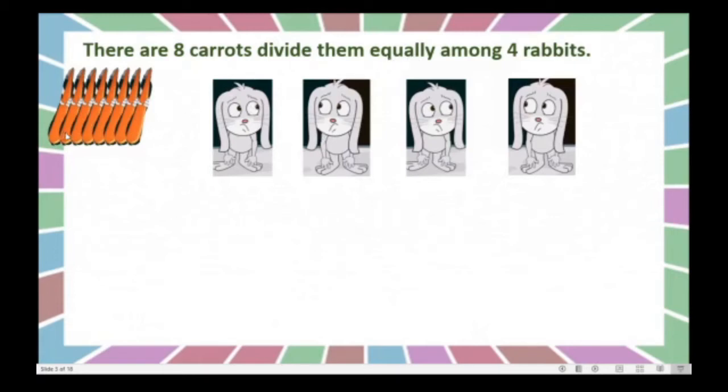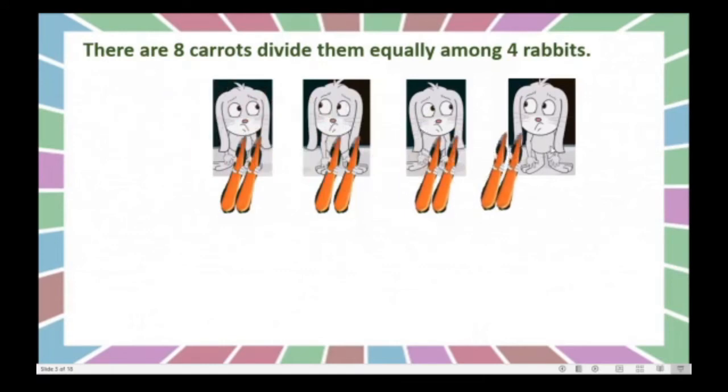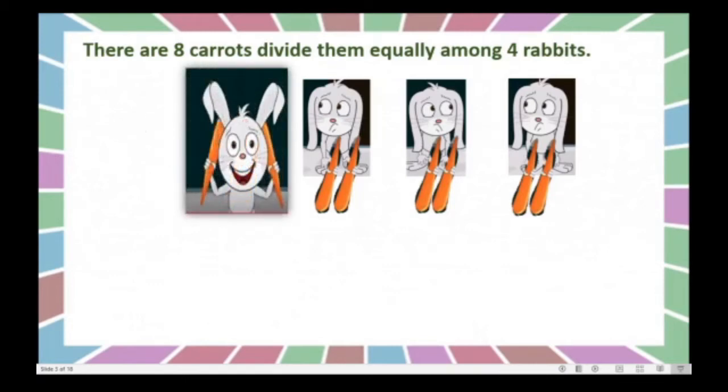Okay, we will give 2 to first. We will see here to the first rabbit 2 carrots, to the second 2 carrots, to the third one again we will give 2 carrots, and let us give the last 2 carrots to this 4th rabbit. Yes, here there are no carrots left. Right?